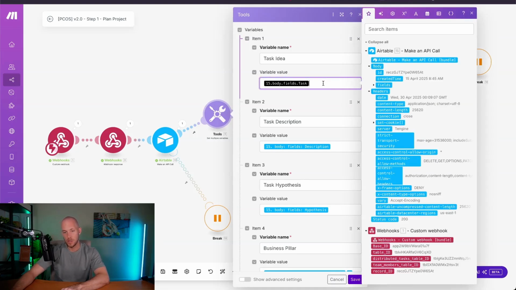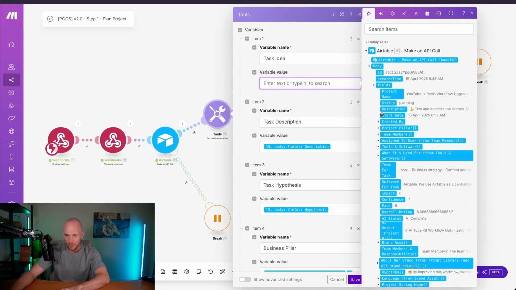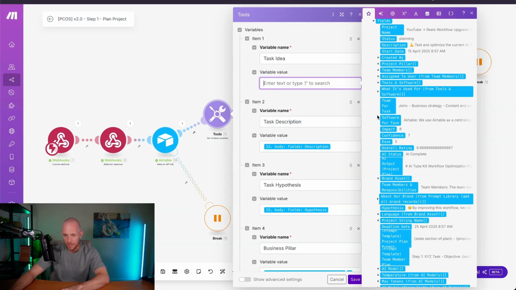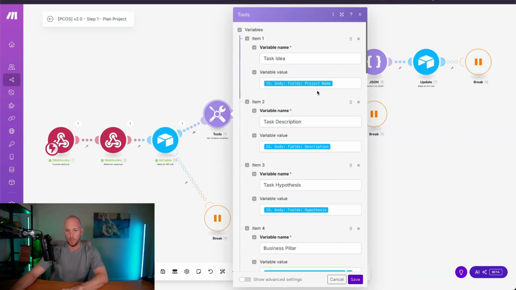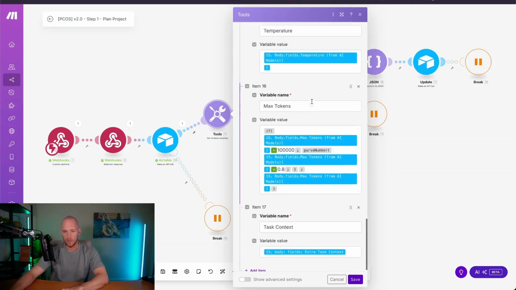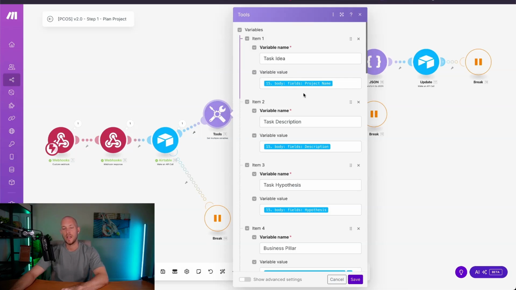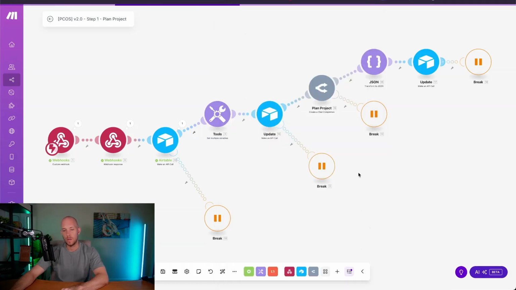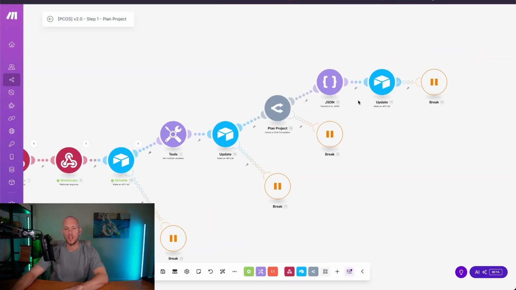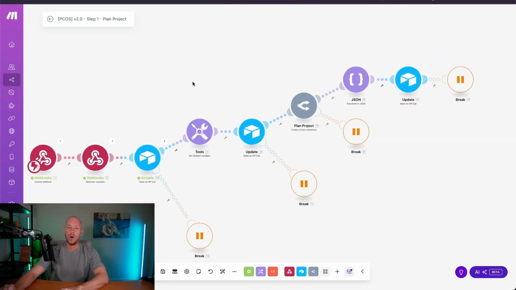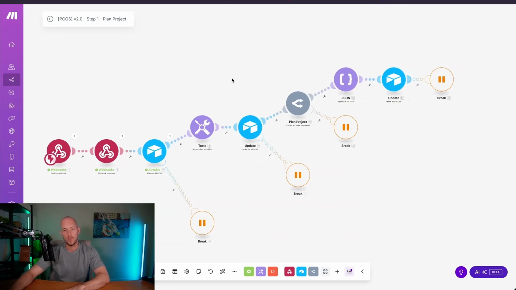Looks like there might be a bit of an error, which is pretty interesting. Let's just remap that task ID to make sure everything's going to work correctly. Cool, we remapped that just in case there was a glitch. But basically what we've got here is we set all of our variables. When I first started building, we never really set variables up front. And it's okay for small automations like this, because there's not too much that's going to change. If it does change, it's really easy to remap the rest of these workflows.